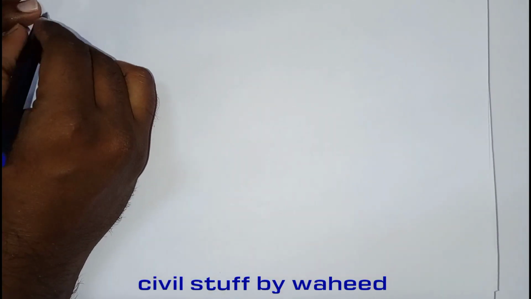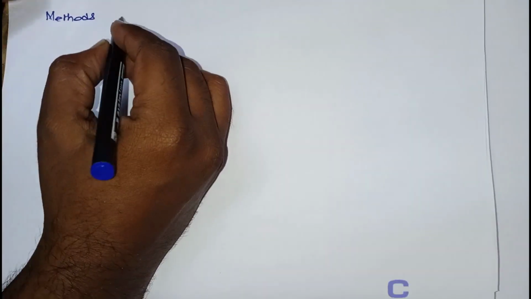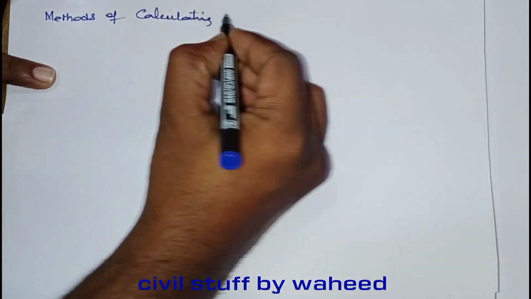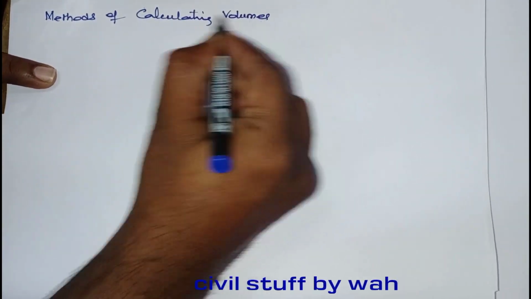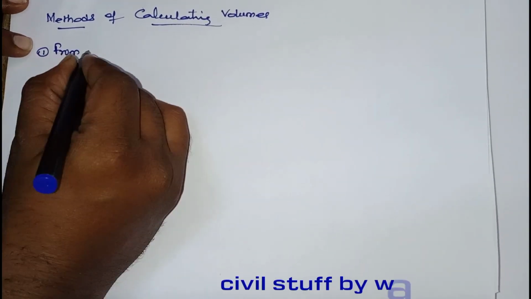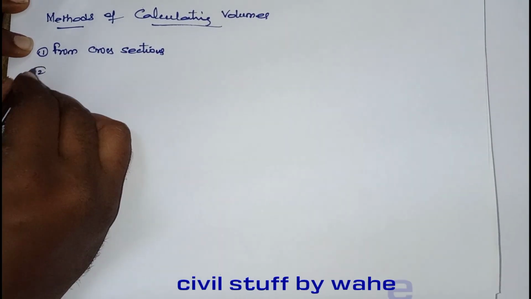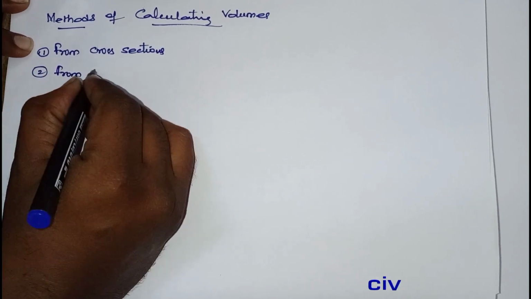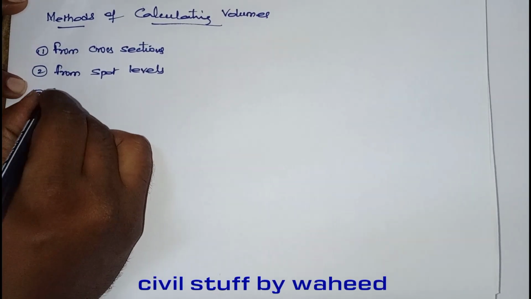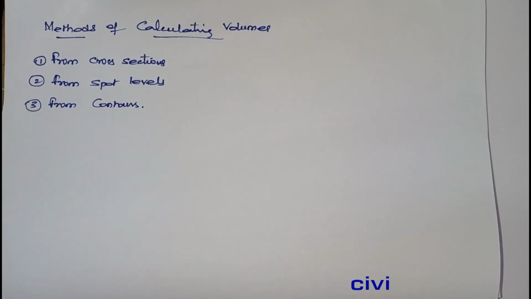Next, methods of calculating the volumes. The first one is from cross sections. Next, from spot levels, and from contours. These are the three methods.